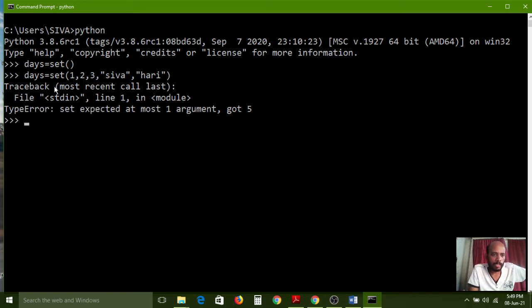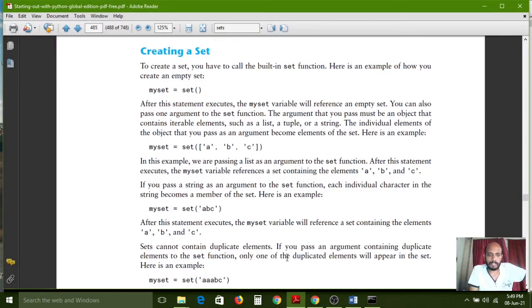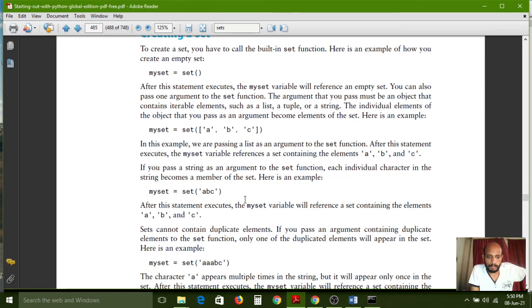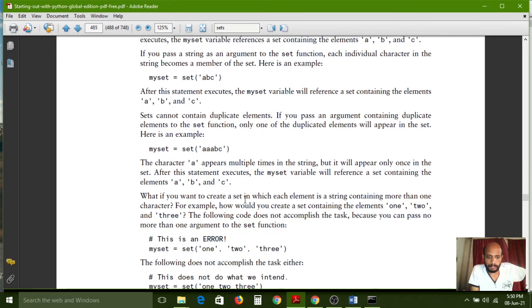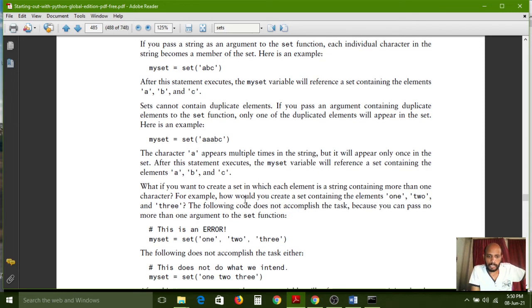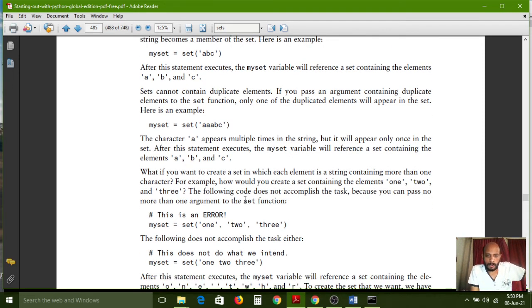So what it is at line number 1? This is an error. Why does this not do what we intend?